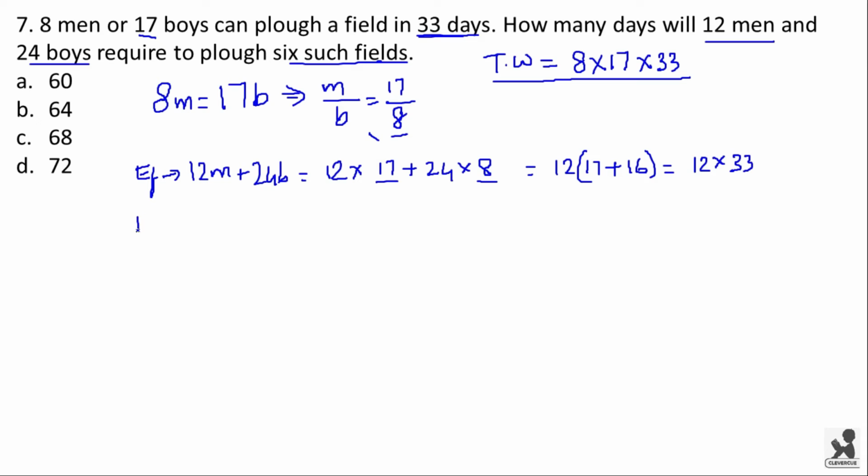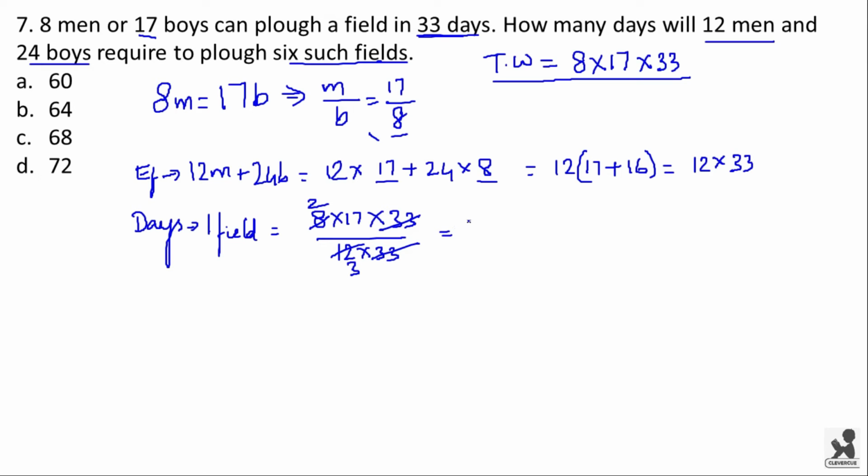The number of days taken to plow one field will be equal to total work, that is 8 into 17 into 33, divided by 12 into 33. Here 33 and 33 get cancelled. 4 threes are 12 and 4 twos are 8. Here we get 34 by 3.